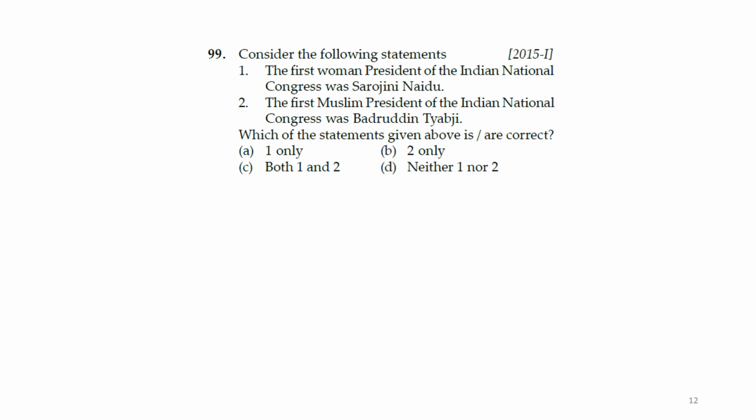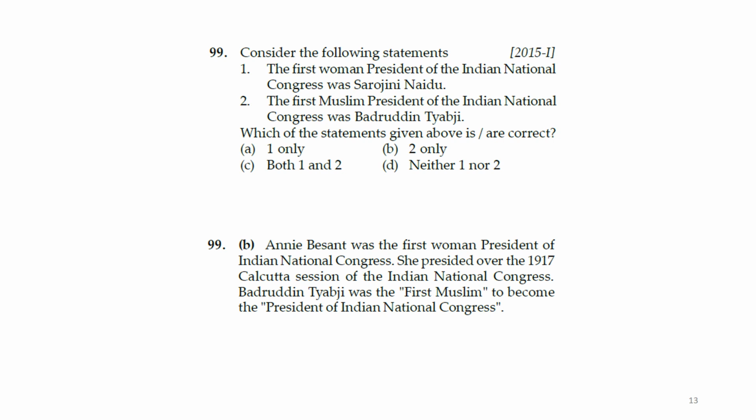Next question, consider the following statements. We have to tell which are correct. The first woman president of the Indian National Congress was Sarojini Naidu. The first Muslim president of the Indian National Congress was Badruddin Tyabji. Here the first is actually wrong. It was not Sarojini Naidu. But the second is correct: the first Muslim president was Badruddin Tyabji. So the answer is B.